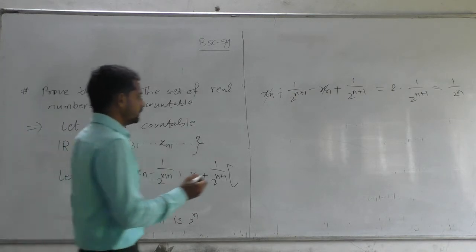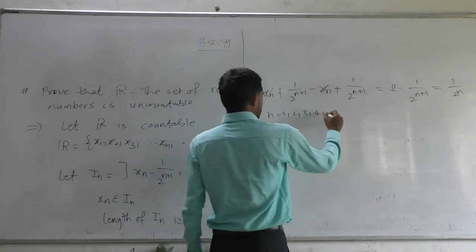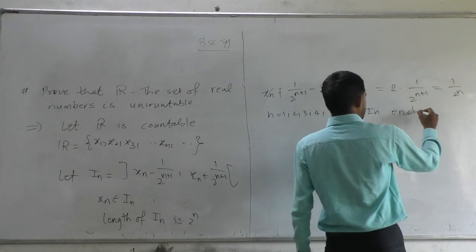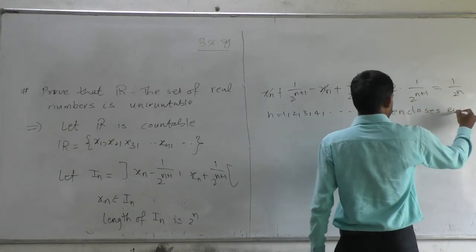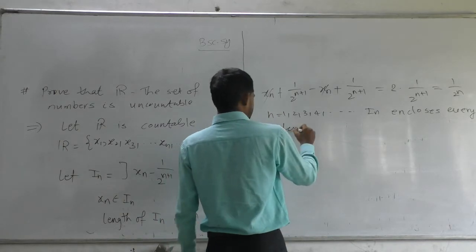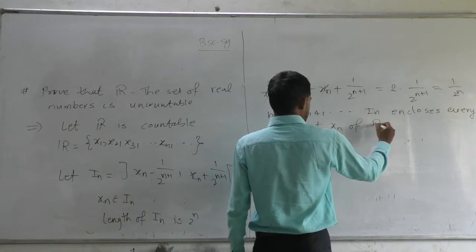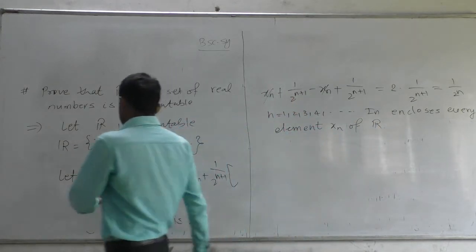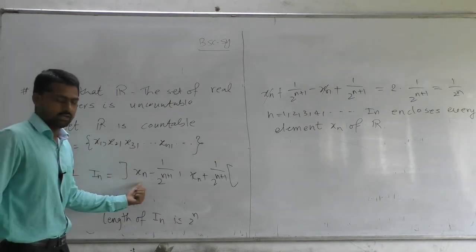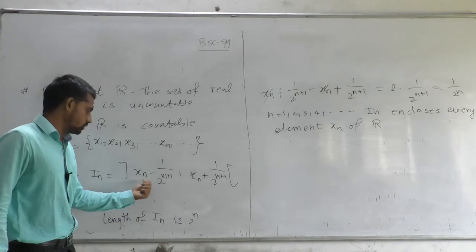Now for n equal to 1, 2, 3, 4, dot dot dot, In encloses every element xn of R. Observe that x1 belongs to I1, x2 belongs to I2, dot dot dot, xn belongs to In.